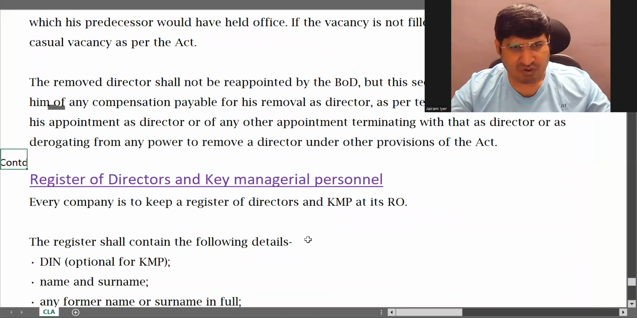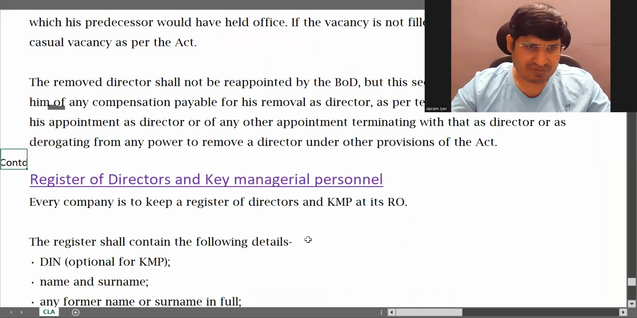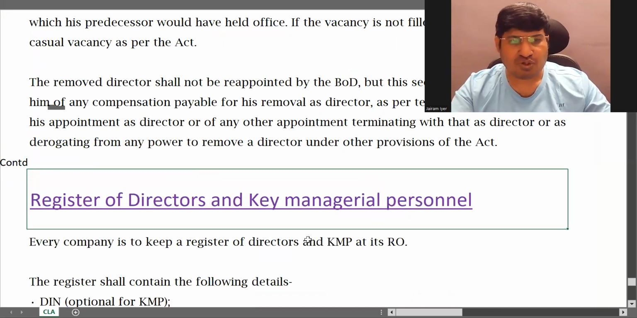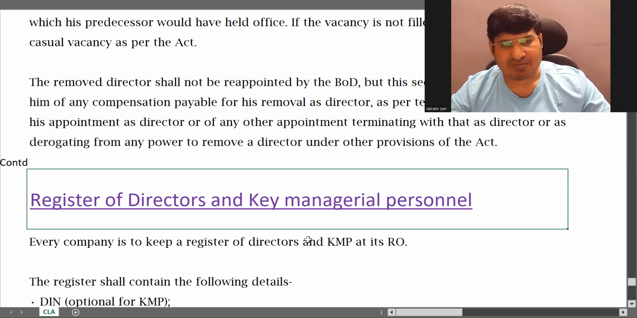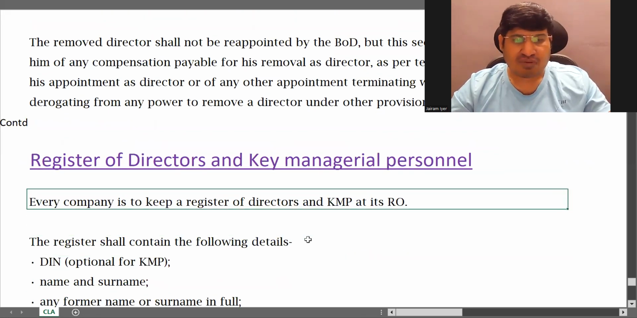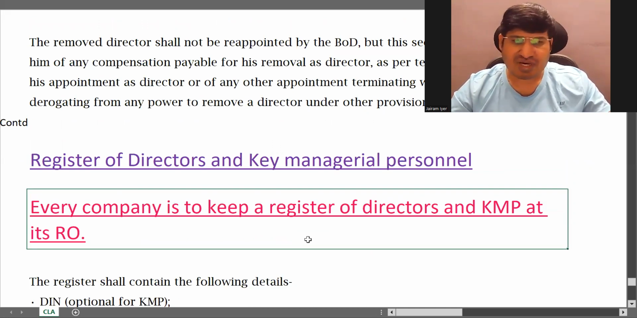So this is where we have to continue from. And this part which we'll do today is Register of Directors and KMP. KMP is what? Key Managerial Personnel. Register of Directors and KMPs. So now the companies have to maintain a separate register for directors and KMPs, at its registered office.